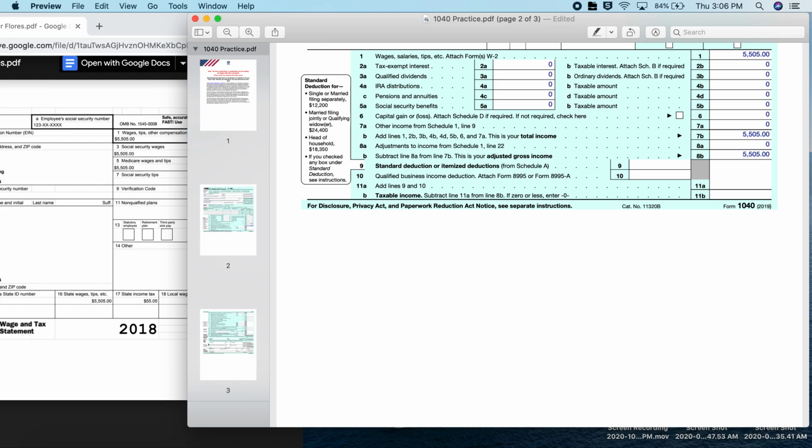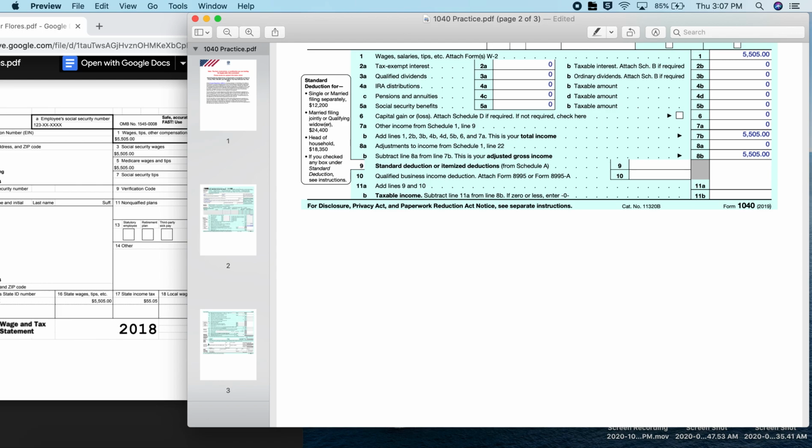Now going back to our cheat sheet, it tells us that for line 9, we need to focus on if we are a dependent. So we know that we are a dependent because we live with our parents, so we're focused on those bottom 2 bullet points. So do we make more than or less than $12,200? For Edgar's case, he makes less than $12,200.